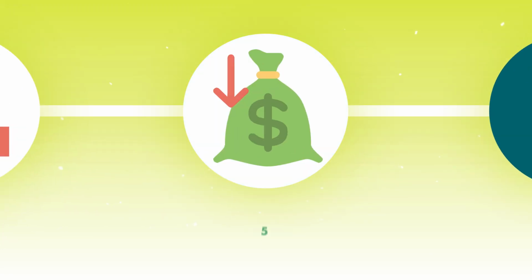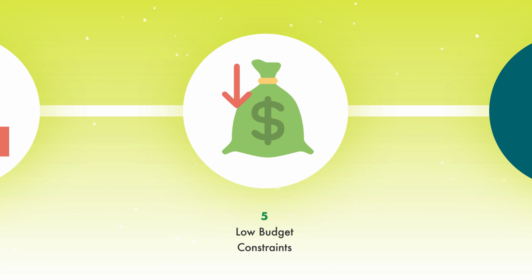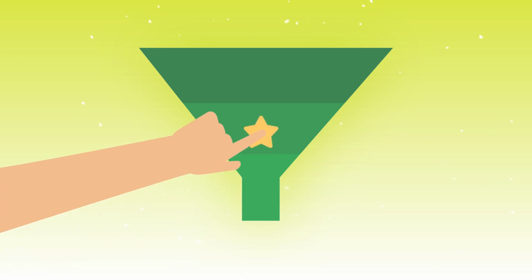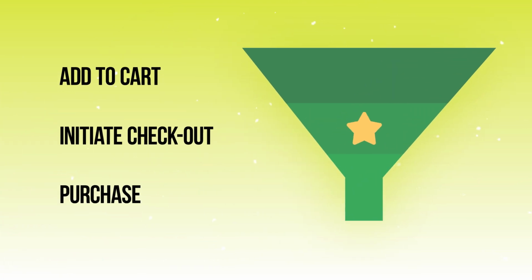So what if you're constrained by budget? Perhaps your marketing budget for your Facebook and Instagram ads is just not as high as you would need in order to achieve those 50 conversions each week. In that case, you're going to put your budget at what you can and see how those results come in. You could also determine that your conversion event is a little bit higher up in your funnel. So instead of the purchase, maybe it's the initiate checkout. And that will allow Facebook to definitely start getting those 50 conversions in a week.